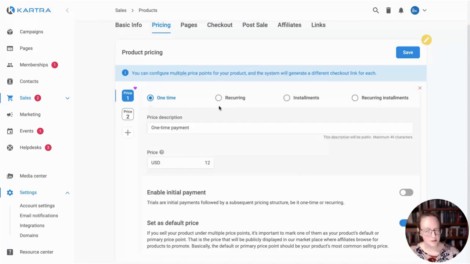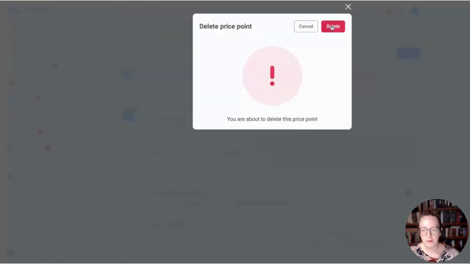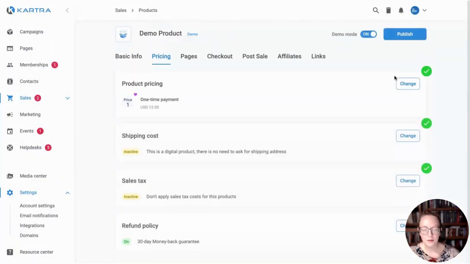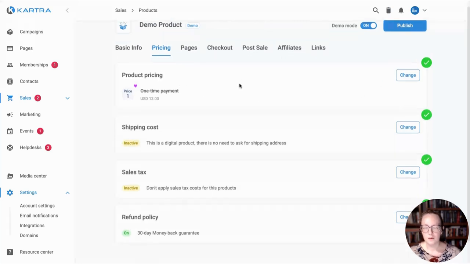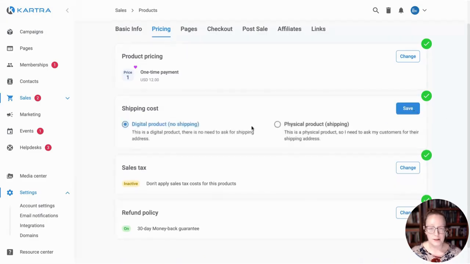In this case, because I'm just selling a book and I don't need a subscription fee for a book, I'm going to stick with the one-time payment. So I'm going to save that. Oh, and get out of this. Just delete that. So save. And then once I've saved the pricing, now I have some more payment and pricing options.